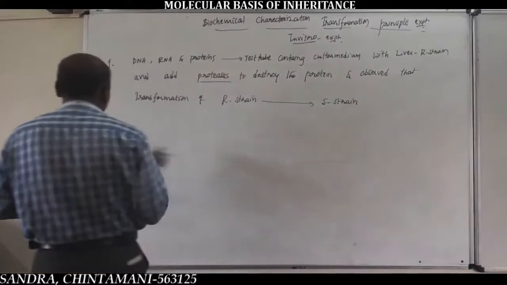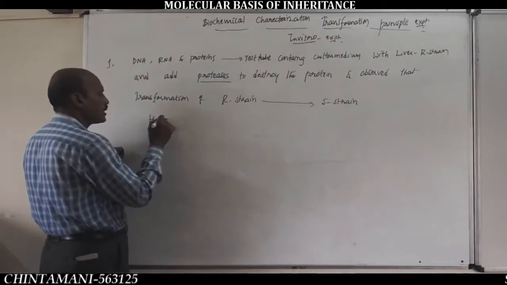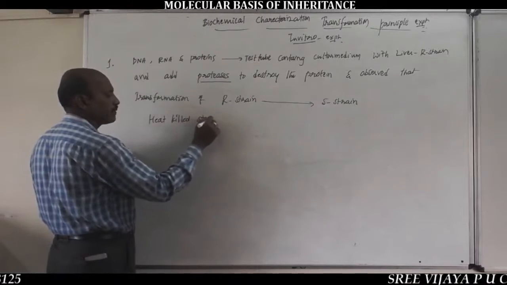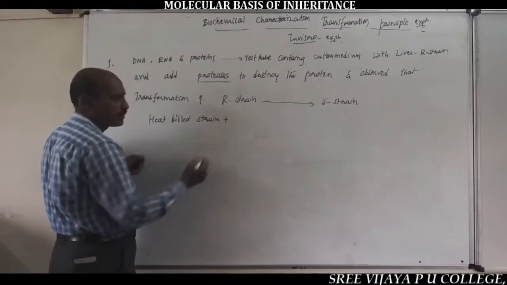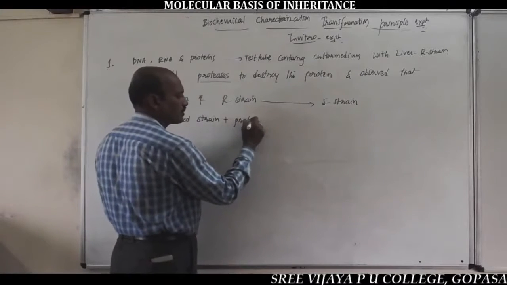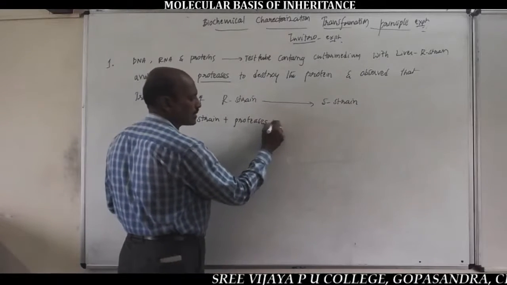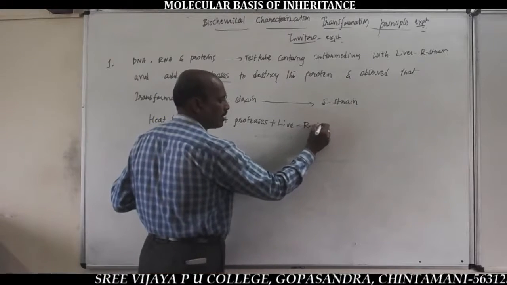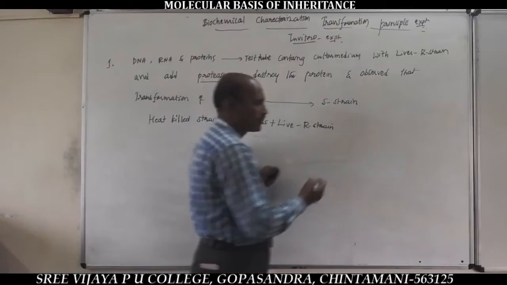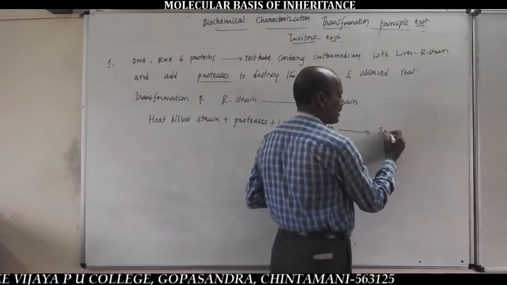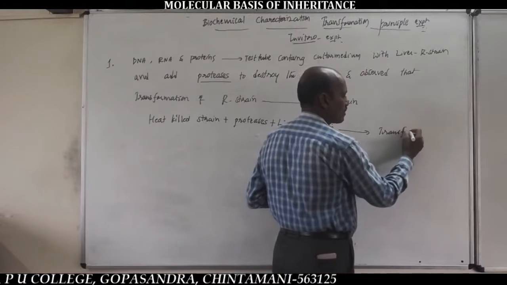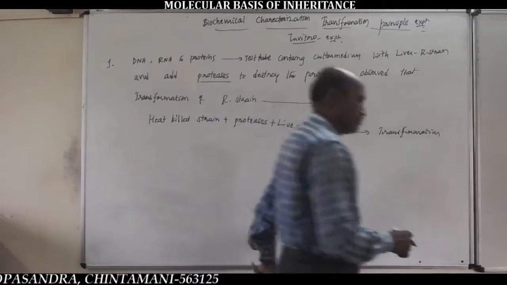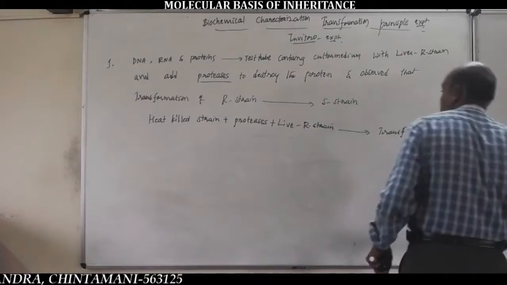So, in equation form: heat-killed S-strain plus proteases plus live R-strain bacterial cells. Here, to undergo transformation. Very important. Listen here.